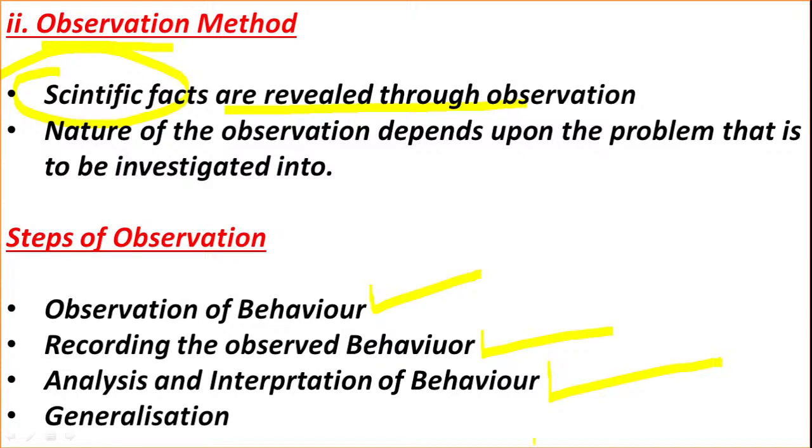Then the last step is generalization. In generalization we are coming to the conclusion. On the basis of analysis and interpretation of data collected, we are going to come to the conclusion. Social development and behavior of the children have been described by child psychologists on the basis of generalization only.